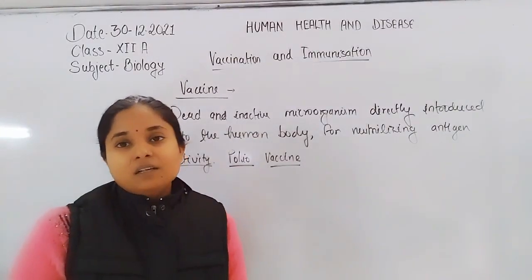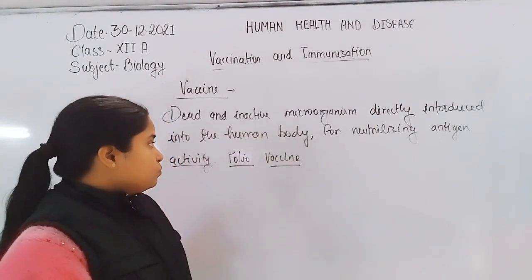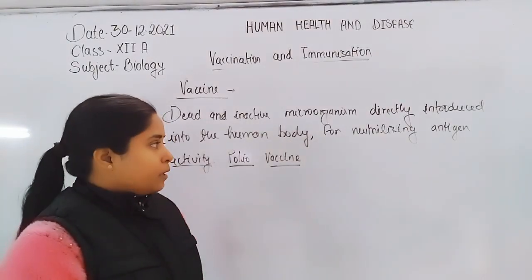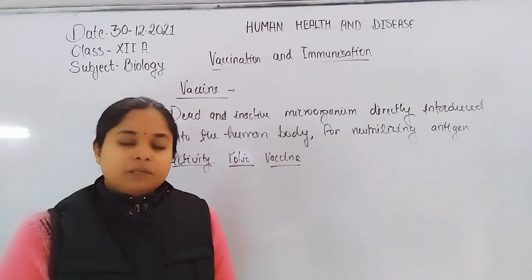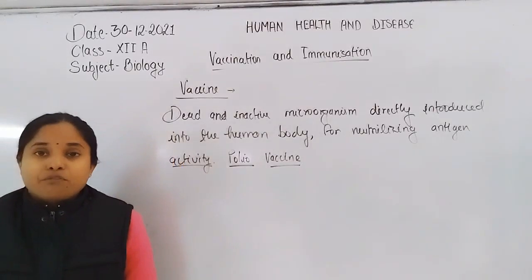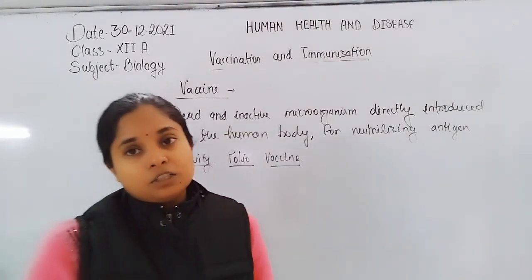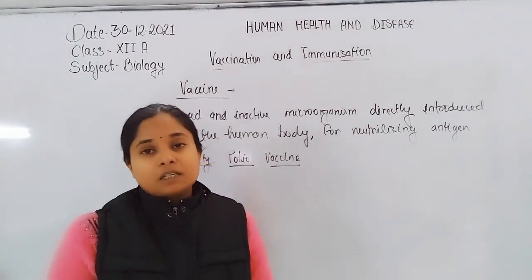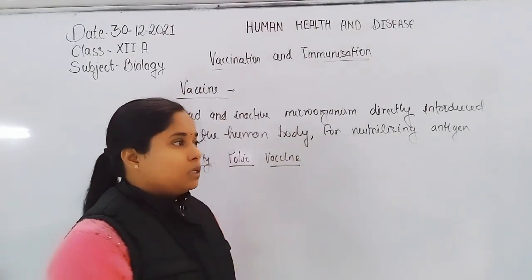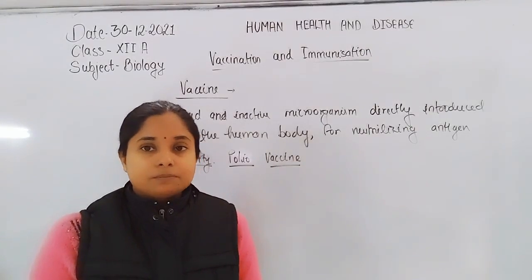It is found that the most usable vaccine is the heat killed vaccine, or simply killed vaccine, when we use the microorganism in killed form. That vaccine is more suitable than the attenuated, but the attenuated type of vaccine develops more effective immunity compared to the killed vaccine, because in the killed microorganism most of the toxins are already degenerated.